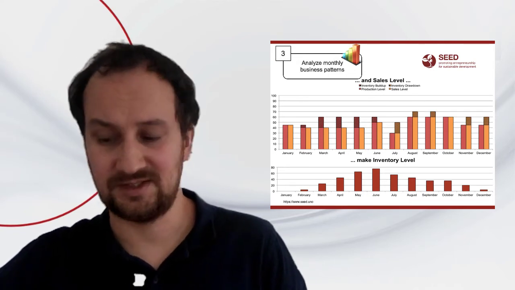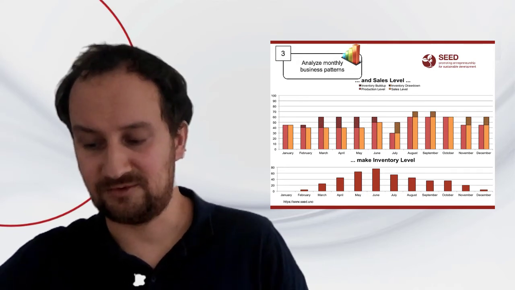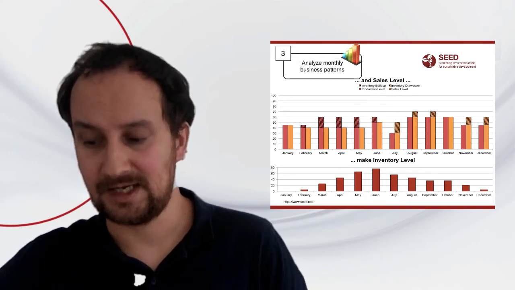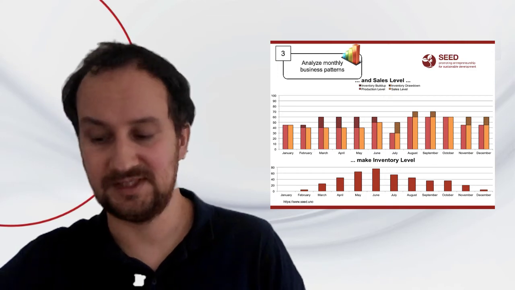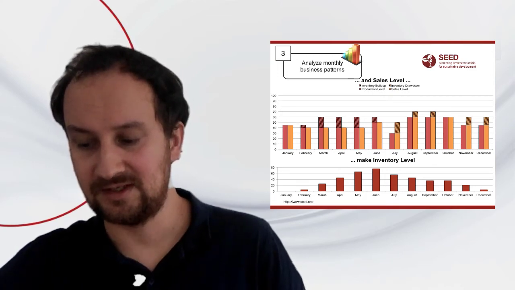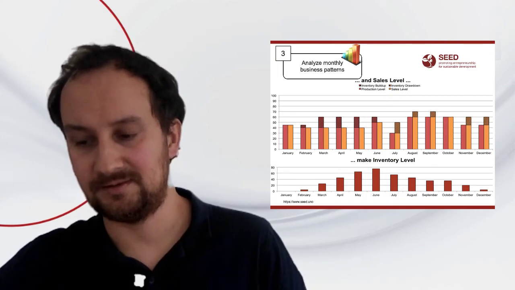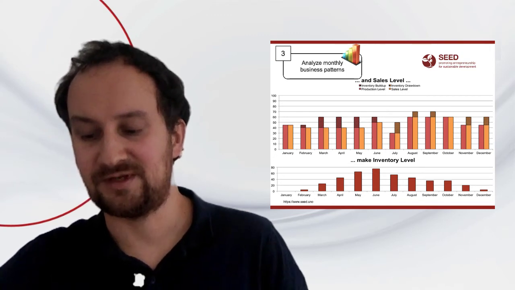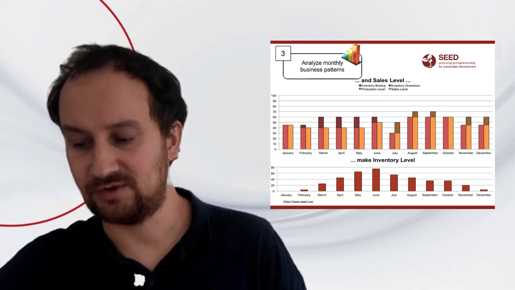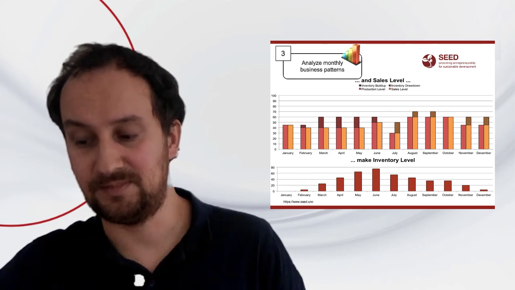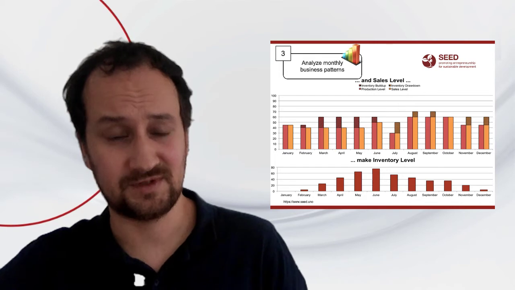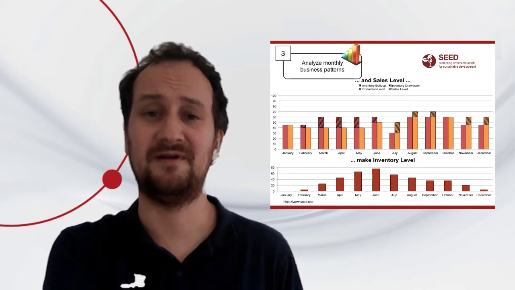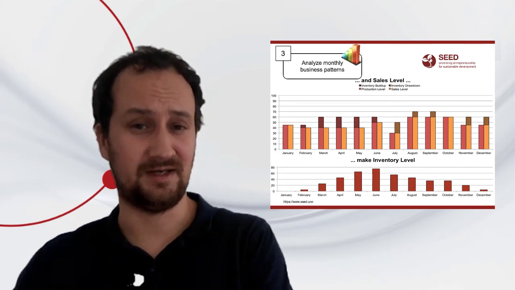So you try to understand, for example, what we see here in January, where the sales level and the production level are the same. But there are other months where the sales level, the production level, and the inventory level are different. So there is a drawdown on inventory, or maybe a buildup of inventory, which helps you understand that you can potentially grow sales over time, because you can have inventory that you can build on.